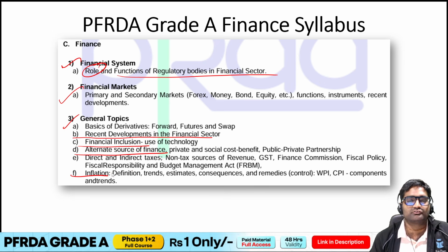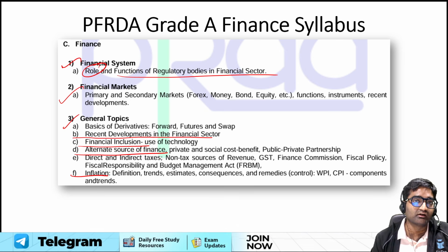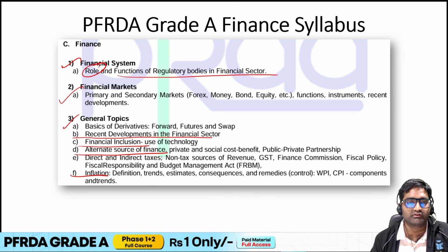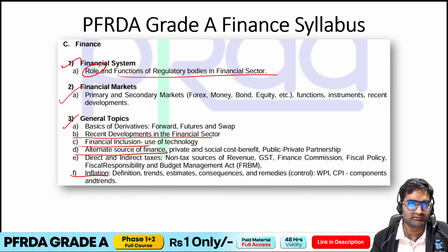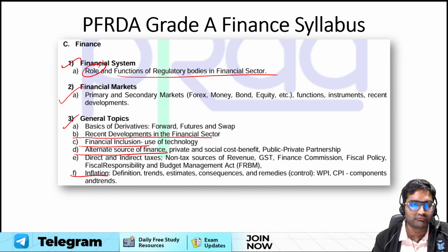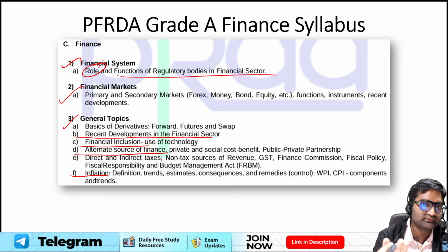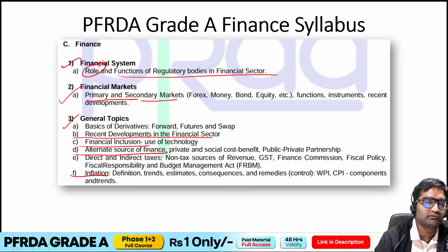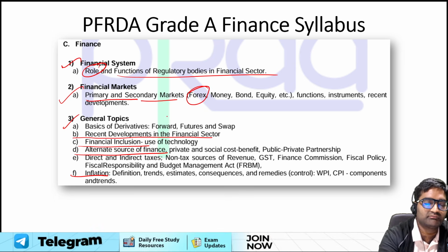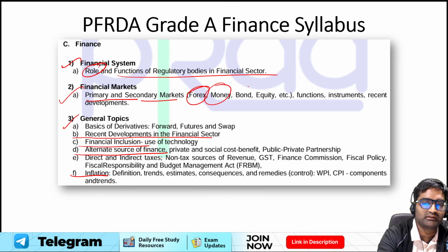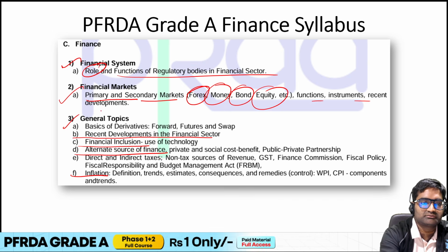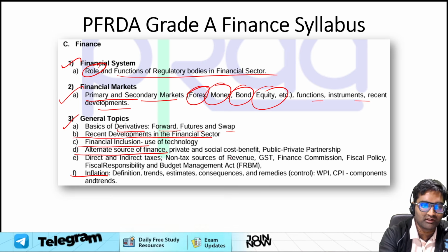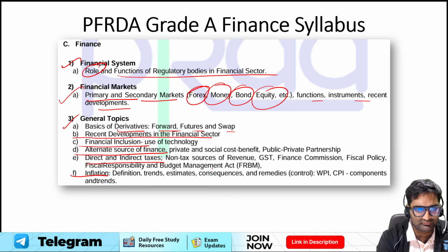Okay, so it's not that you will be requiring a CA background, or any other accountancy or finance background, only then you will be able to understand. Nothing like that. Okay, so someone from a normal background would also be able to understand and then build on these things. Through this they can finally go ahead and discuss and understand primary and secondary market, which are actually technical topics: forex, money, bond, equity market functions, instruments, recent developments. Then also we have derivatives, okay, forward, future, swaps. Then we have direct and indirect taxes. Okay, so these are also there.